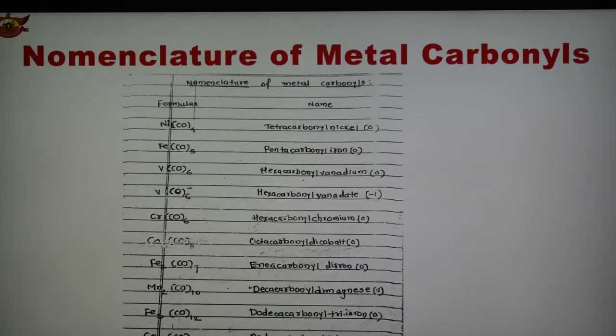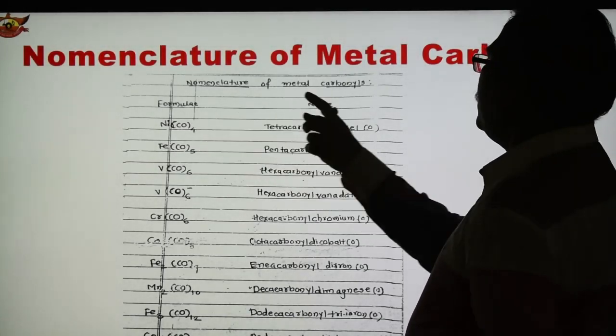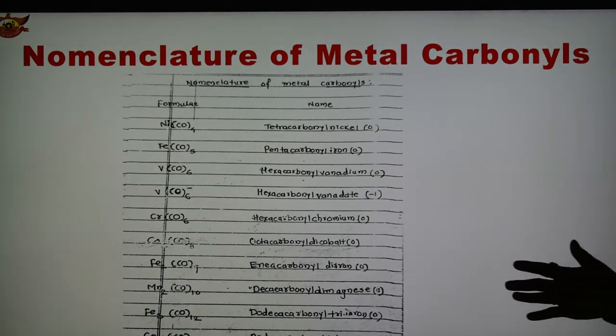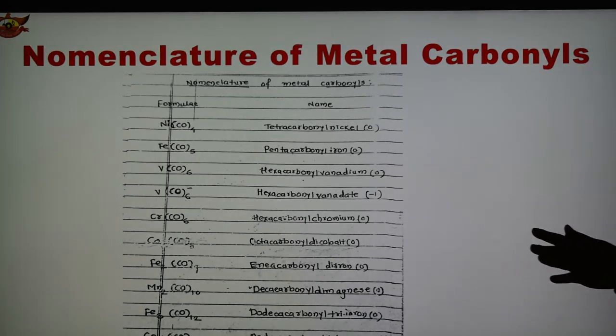And the next part is how to write the name of the metal carbonyl, which is known as the nomenclature of the metal carbonyl. So the formula is given here and the name of that metal carbonyl. So how to write the name? As we have seen in the metal carbonyl, the metal is in a zero oxidation state or in a low oxidation state.